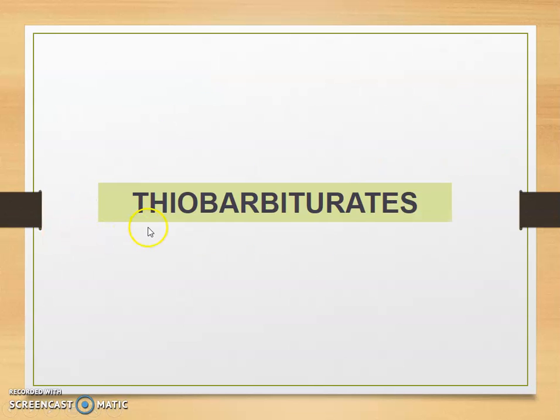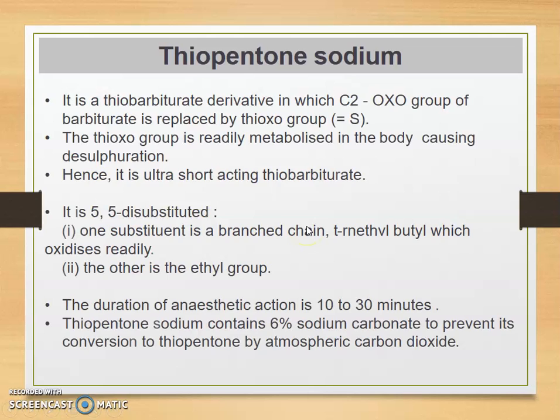Now the next class is thiobarbiturate. Thiopentone sodium is the example. It is a thiobarbiturate derivative in which the C2-oxo group of barbiturate is replaced by a thioxo group, that is, double bond S. The thioxo group is readily metabolized in the body, causing desulfuration. Hence, it is an ultra short acting thiobarbiturate.